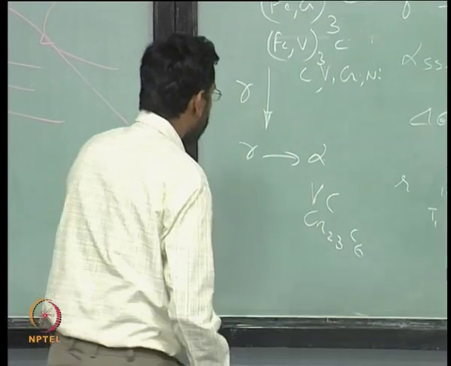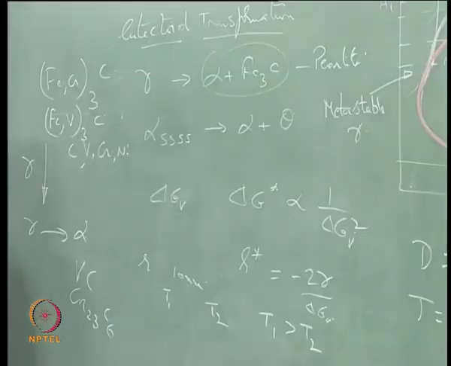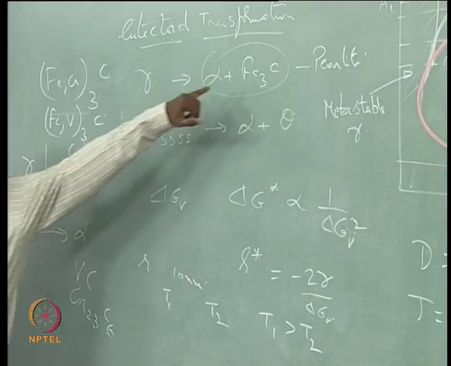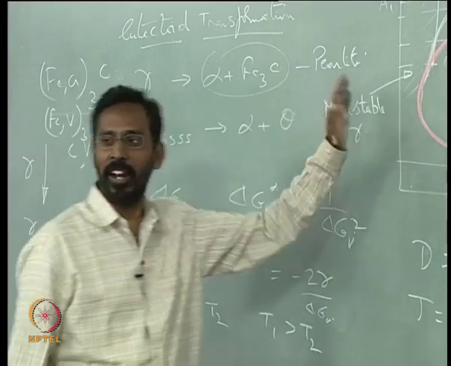The question is which forms first; that is important. If you think that there is a greater affinity for carbon to form a vanadium carbide or a chromium carbide rather than an iron carbide, these carbides are the things that will come out first from the gamma. The moment they come out first, they can act as nucleating sites for the pearlite. As a result, you would actually see that it shifts to the left.